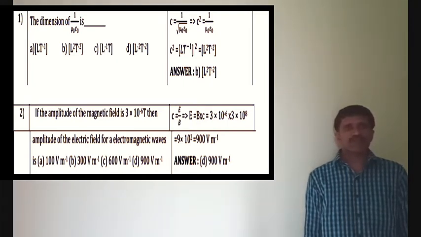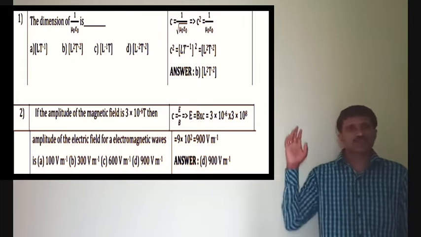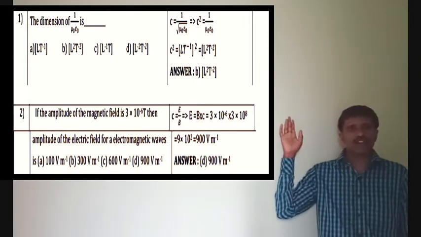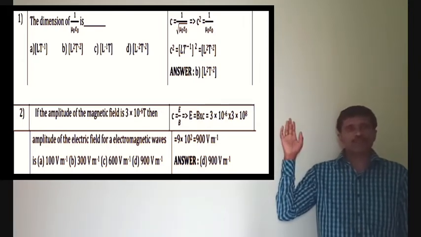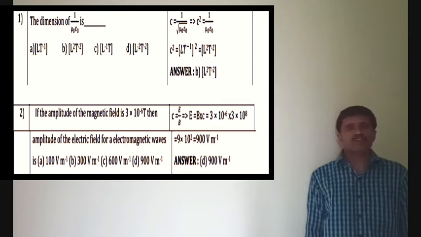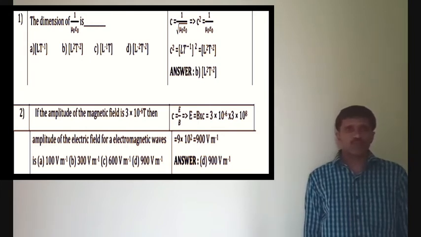Therefore, bring the square inside the value. Therefore, L square t power minus 2. That is the answer for the first one. Therefore, the answer for the first one mark is B option, L square t power minus 2.